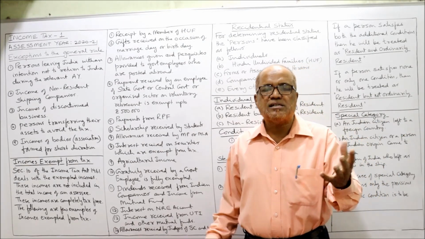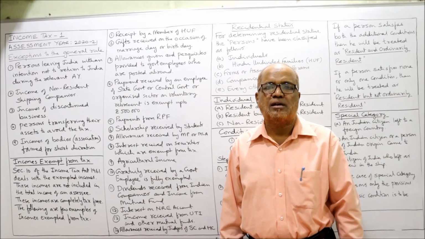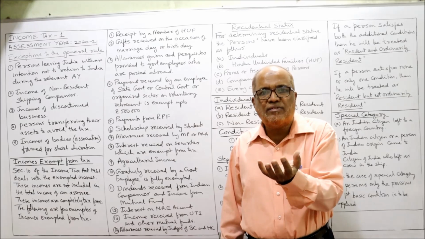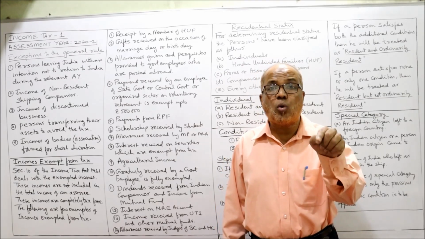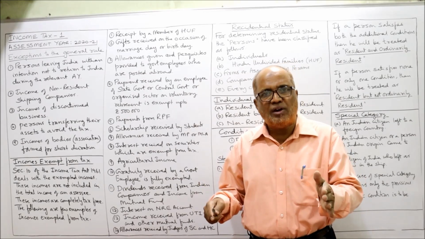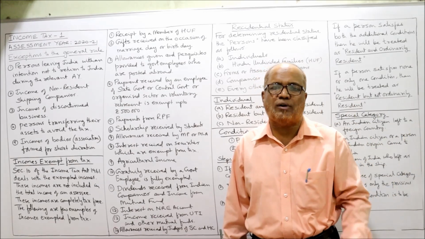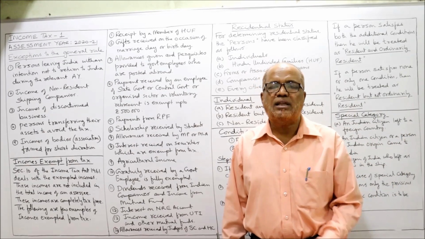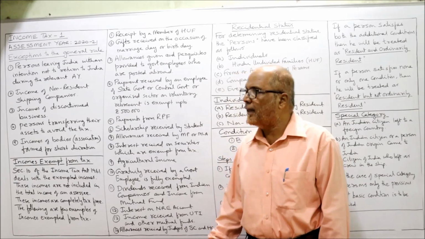After paying the tax, the income of HUF will be distributed between the co-partners. When co-partners receive the income of HUF, it is not taxable in their hands. The Karta will pay the tax on behalf of HUF, but co-partners do not have to pay tax on the share of income which they receive from HUF.